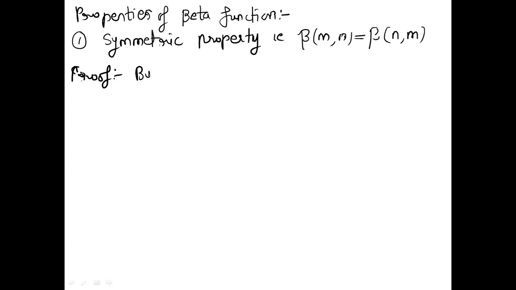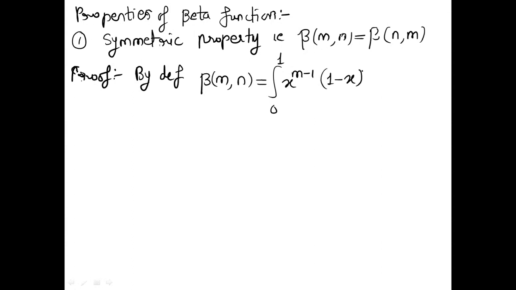By definition, we know that beta of m, n is equal to the integral from 0 to 1 of x raised to m minus 1 into 1 minus x raised to n minus 1 dx. Now, as we want beta of n, m, we want to raise the power n minus 1 to x. It means the roles of x and 1 minus x are getting interchanged.